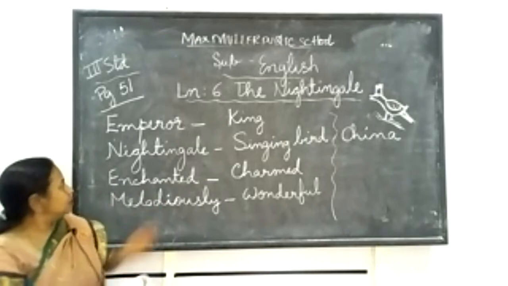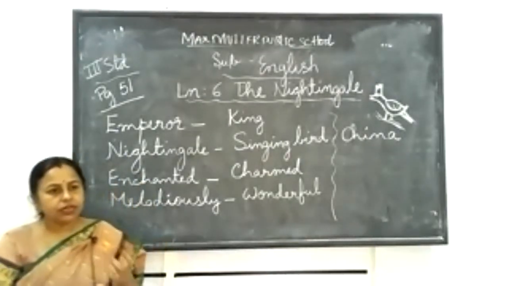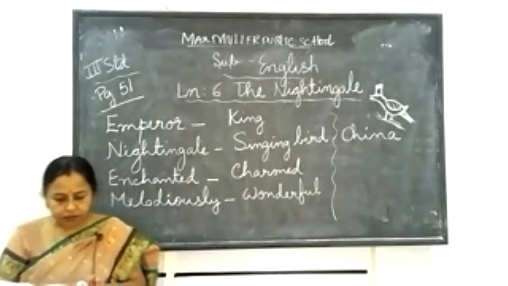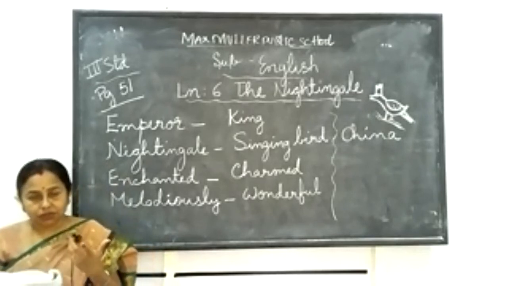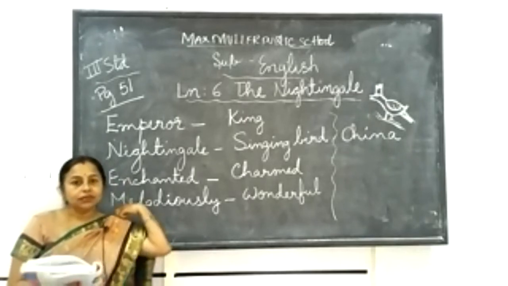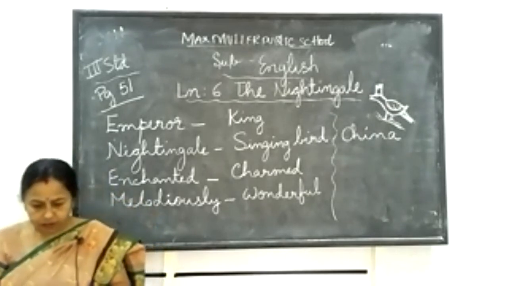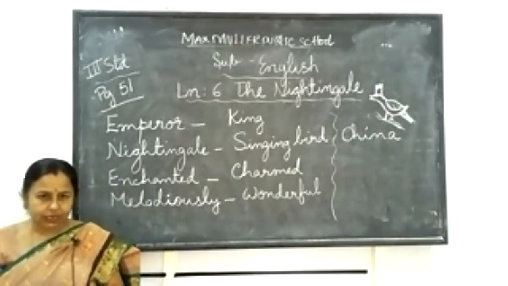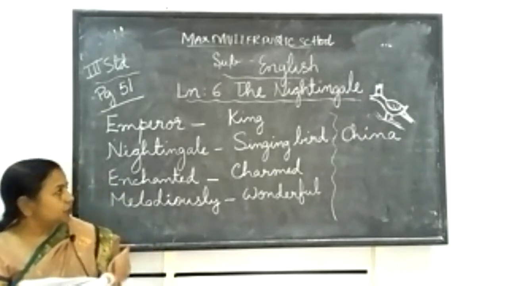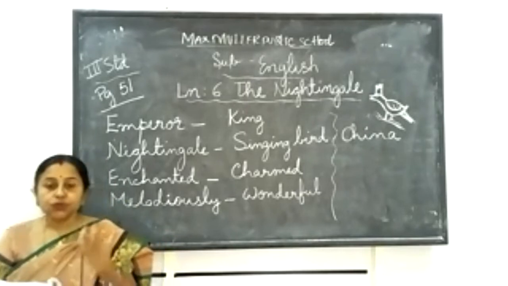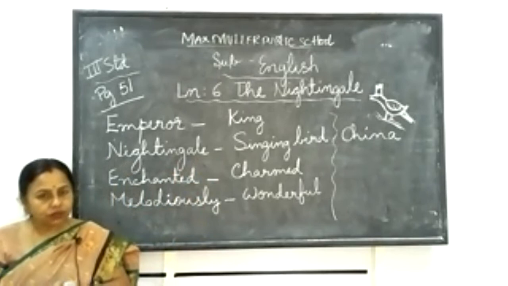Now a few meanings I'll tell from the textbook also. Rare means uncommon, but you will never get to see it in everyday life. Nightingale, a singing bird. Enchanted means charmed. When you see some beautiful thing and you are very surprised, that is called enchanted. Melodiously means sweetly. It is related to singing. Some people have a very sweet voice, like a few birds also have very sweet voices, like the cuckoo and the nightingale. Now, marvelous means wonderful.